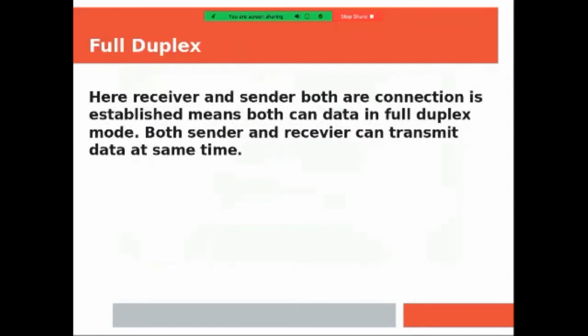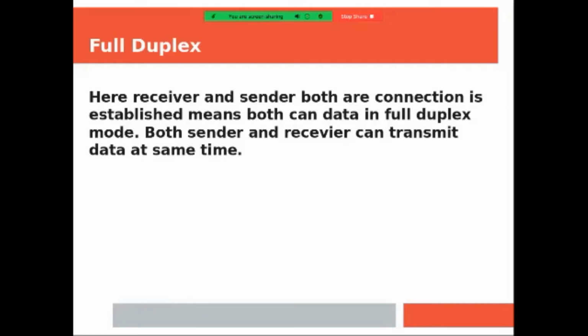Full duplex. Here, communication between client and server is full duplex. That means when you are communicating with your friend on WhatsApp, your communication is full duplex. You don't wait for your friend to type something. You start typing and your friend also starts typing. So that communication is full duplex. Here, receiver and sender are both connected, which means both can send data in full duplex mode. Both sender and receiver can transmit data at the same time. That is the purpose of full duplex.